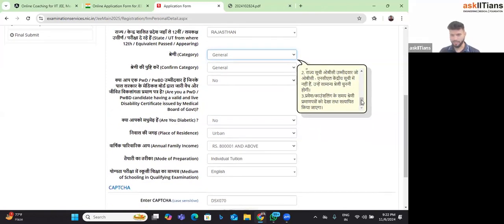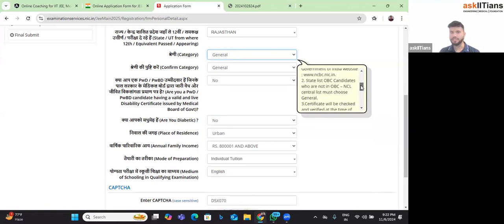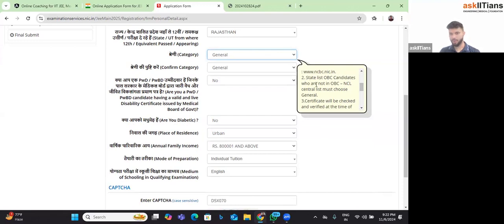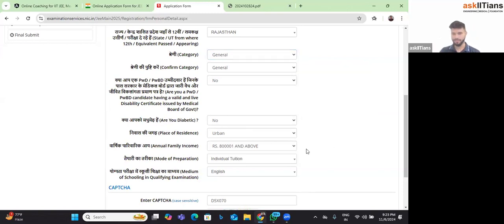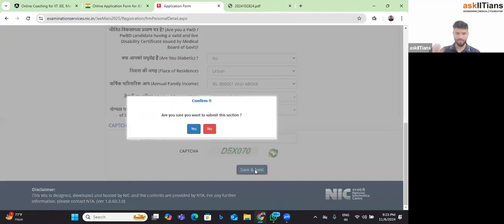And sir, also one more thing: if you can see over here, what I was just telling you is already mentioned here as well. Second line: state list OBC candidates who are not in OBC non-creamy layer, as I just told you, sir, central list must choose general only, right? So if you are in non-creamy layer, then it's fine, then you can choose OBC NCL. But if you are in creamy layer, then you have to choose general only, right? Okay. Thank you. Okay, sir.